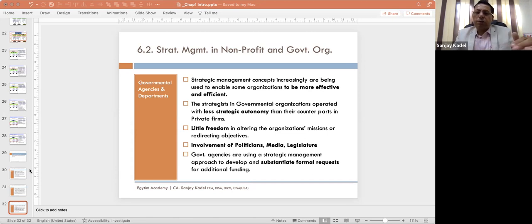When I say vision and mission, those are at the corporate level. When I say business definition and business model, those are at the business level. And when I say goals and objectives, those are at the operational level.